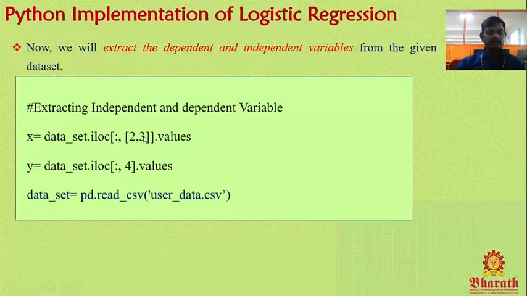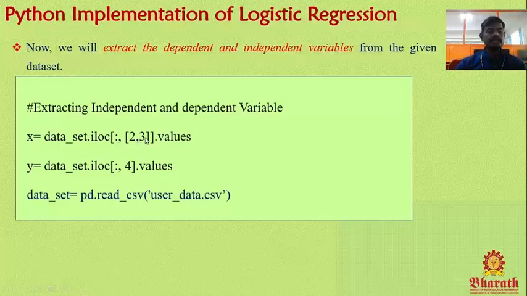So age and salary are both independent variables, and they are assigned to x. We are extracting the independent variables in one set and the dependent variable in another set, y equal to data set iloc 4.